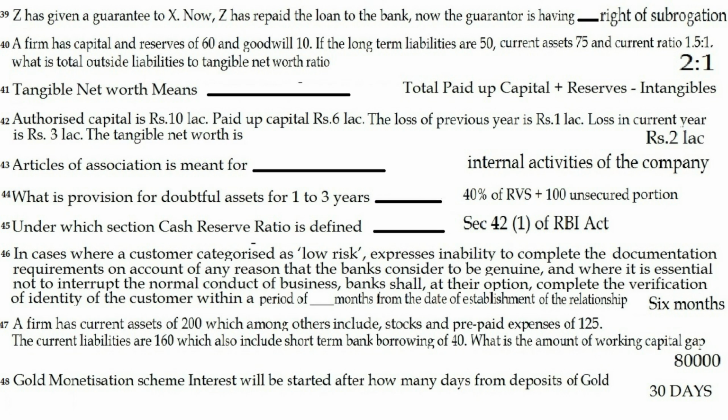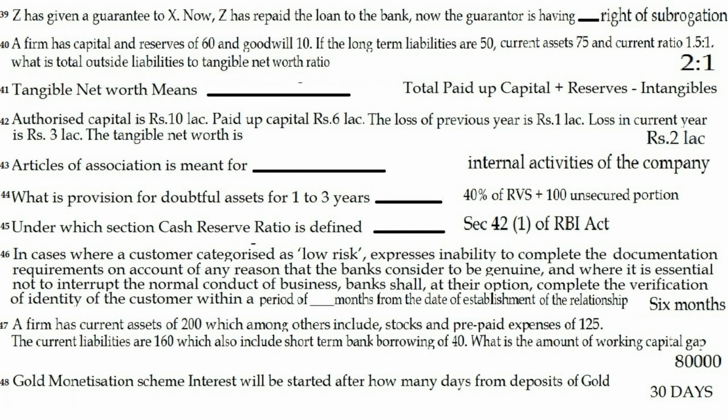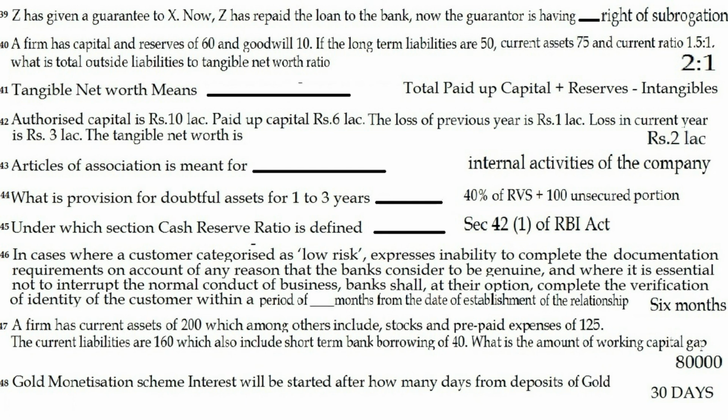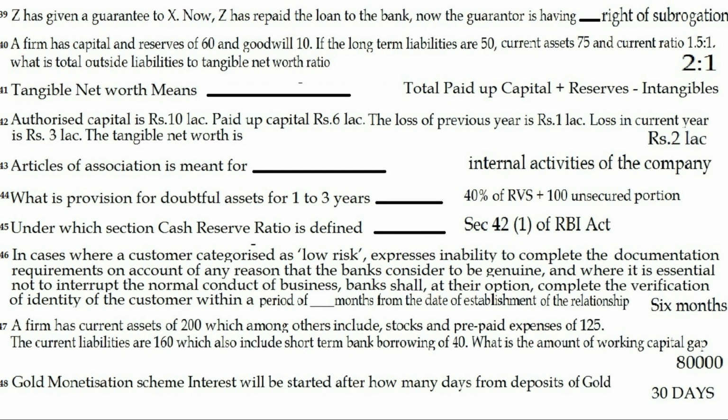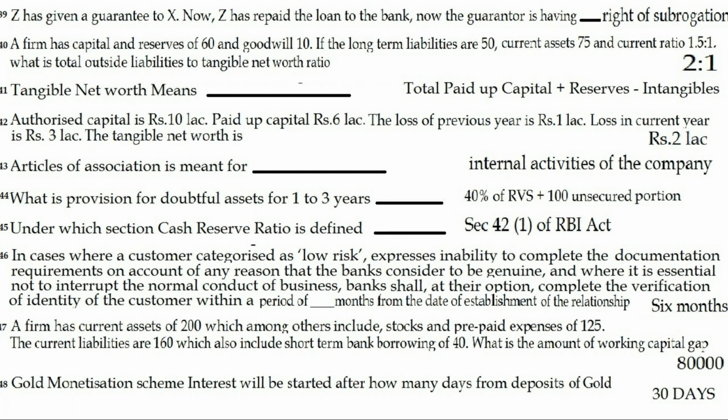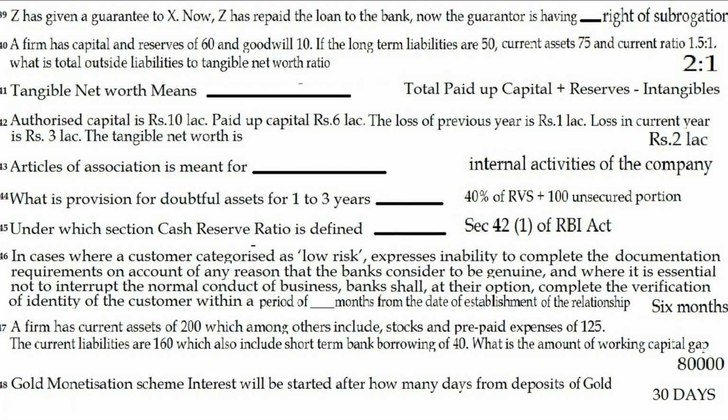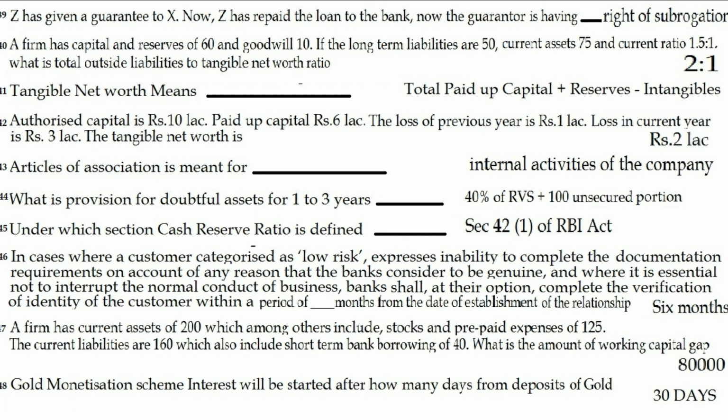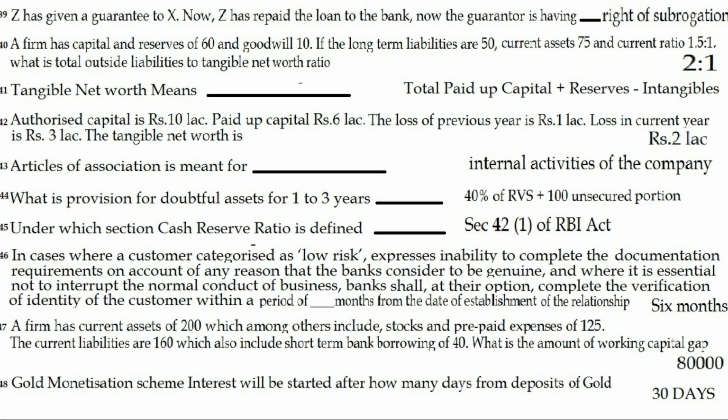Question 46. In cases where a customer categorized as low risk expresses inability to complete the documentation requirement on account of any reason that the bank considers to be genuine and where it is essential not to interrupt the normal conduct of business, banks shall at their option complete the verification of identity of borrower within a period of dash months from the date of establishment of the relationship. The answer is 6 months.